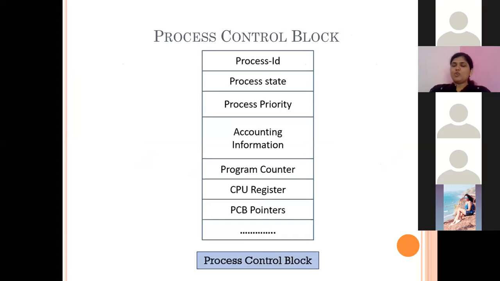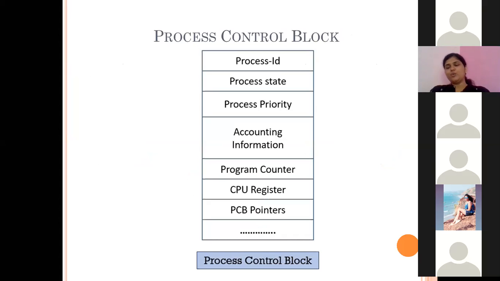This is the process control block. This is required. These are all the fields which are maintained by each process when it changes its state from one to other. That is new to ready to running, running to exit, or running to block.